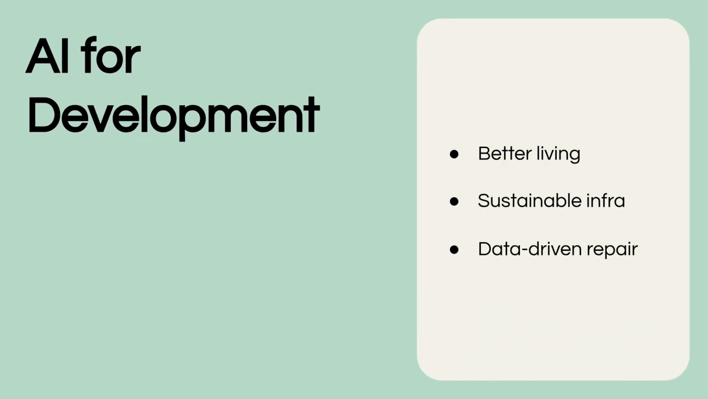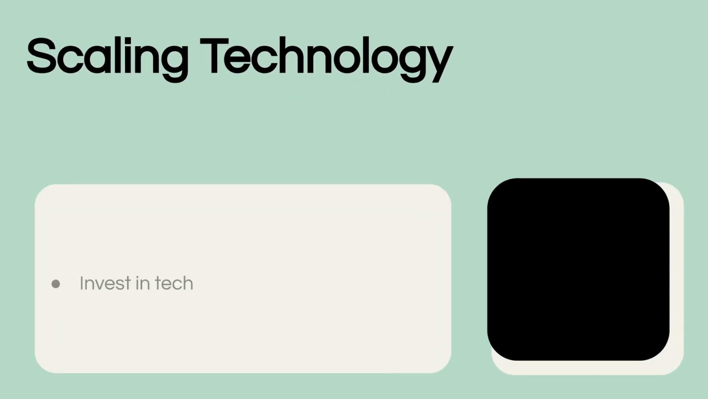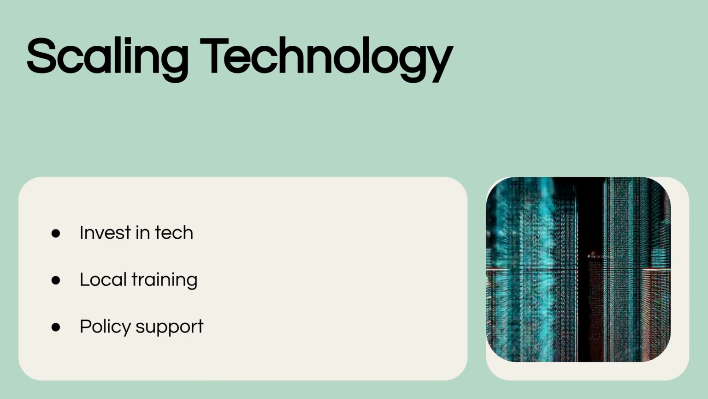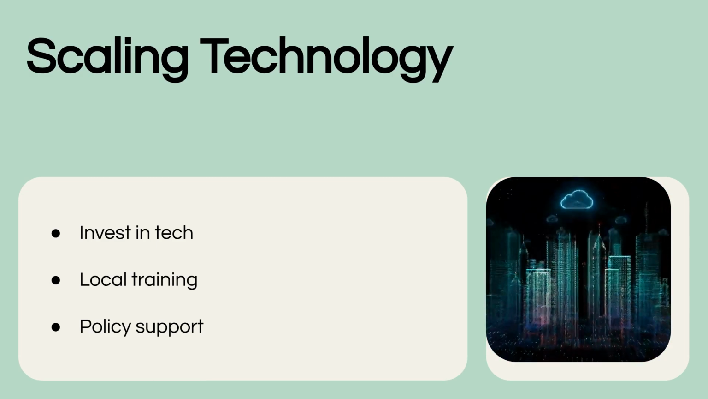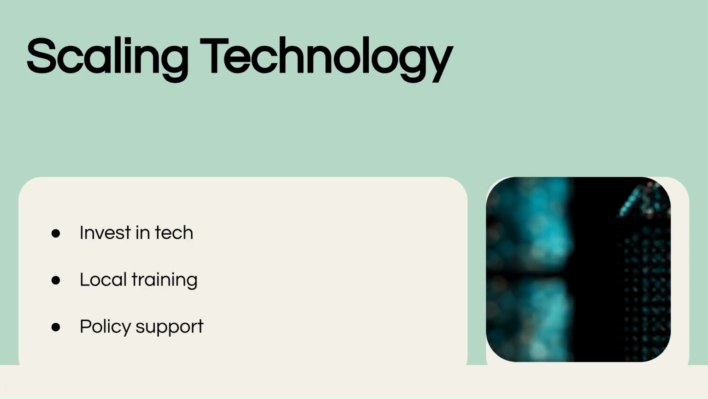AI computer vision is key to creating more sustainable, resilient, and better managed village infrastructure globally. To scale this technology, we need continued investment in development, local training programs, and supportive government policies.